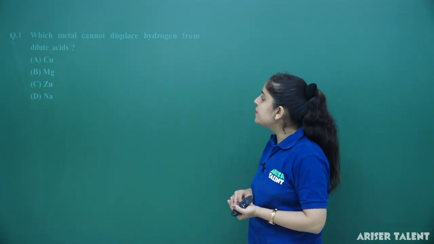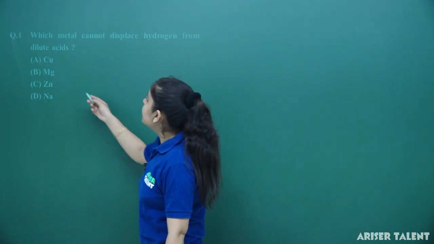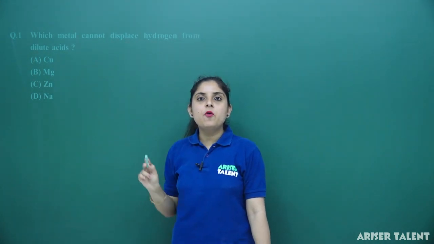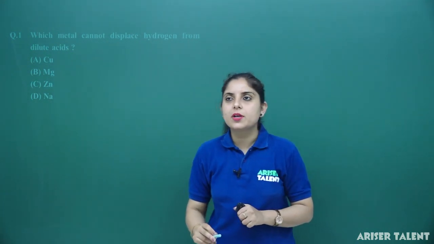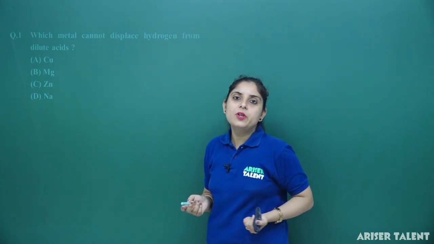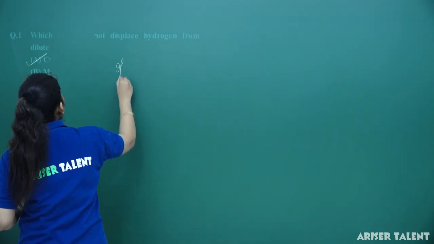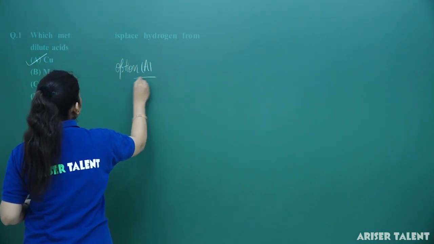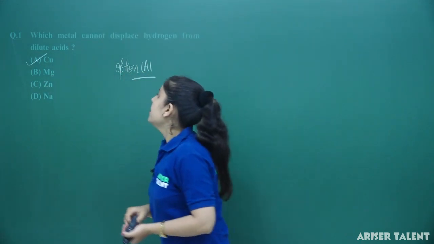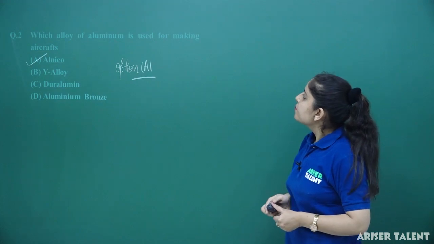So let's check the options here. A is copper. Magnesium, zinc and sodium will react with HCl and form the corresponding salt and displace hydrogen from the salt solution. But in case of copper, you will not get any reaction here. So you can see that our option number A is correct. Clear? Now, let's move forward to the next question.